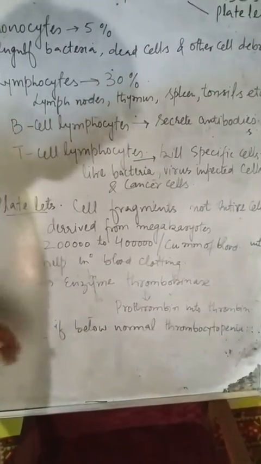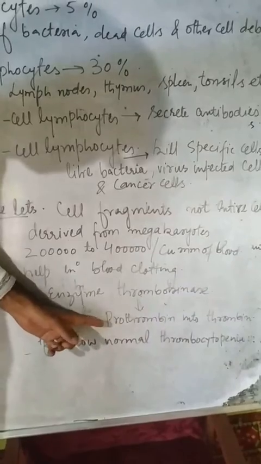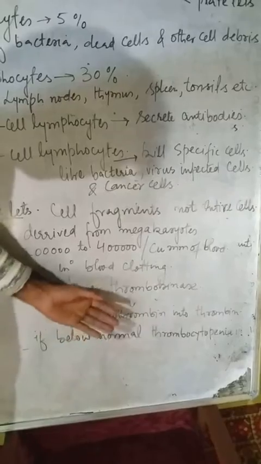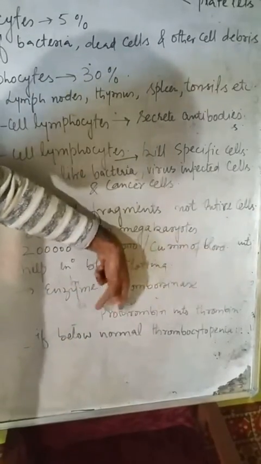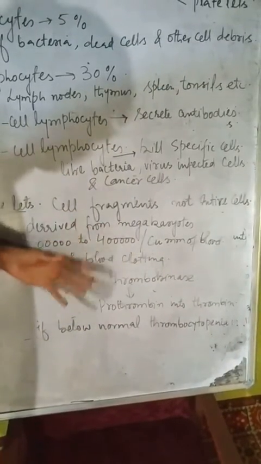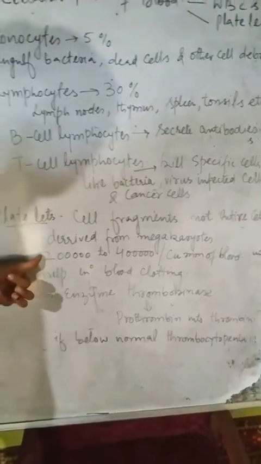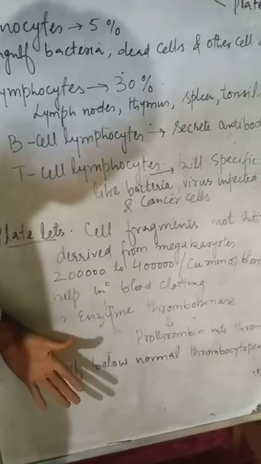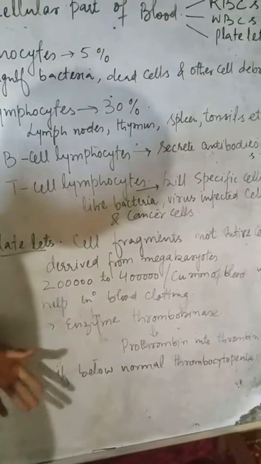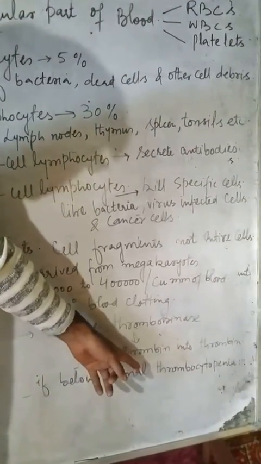because they are able to secrete the enzyme called thrombokinase, and that thrombokinase converts the inactive prothrombin into thrombin, and this thrombin along with the fibrinogen protein helps in the coagulation or the clotting of the blood. Sometimes, if this number falls below the normal, a person may suffer an abnormal condition called thrombocytopenia, as these platelets are also called thrombocytes.